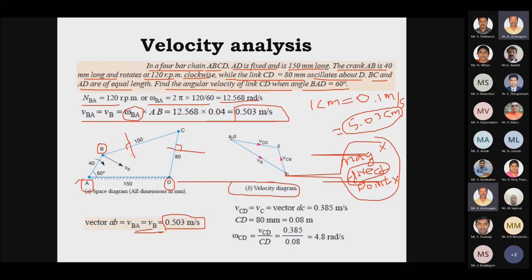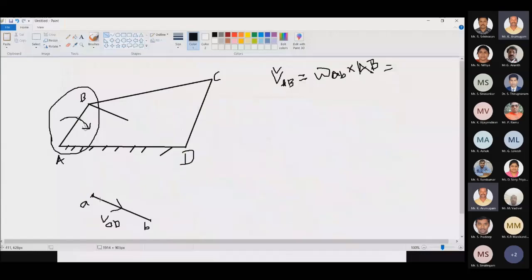Right? So the perpendicular line we can draw upwards or downwards, right? This depends on our velocity diagram. For example, velocity of B I have drawn like this. You can see velocity of AB like this. Now I have to draw the velocity of BC, which is a perpendicular line. So I can draw like this. And for CD, this is my perpendicular line.